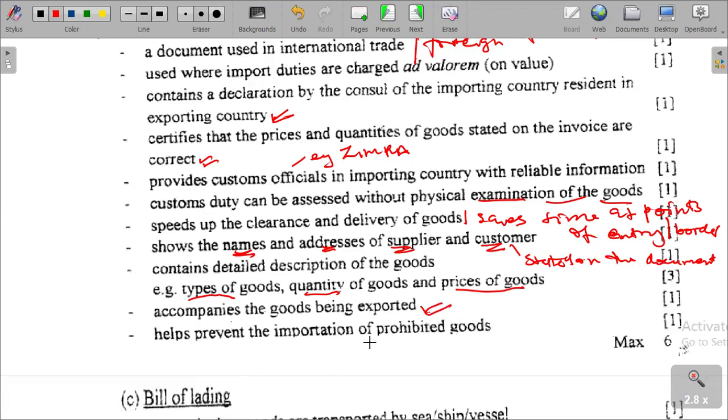It helps prevent importation of prohibited goods, goods that are not allowed to enter the country, which can be easily identified.